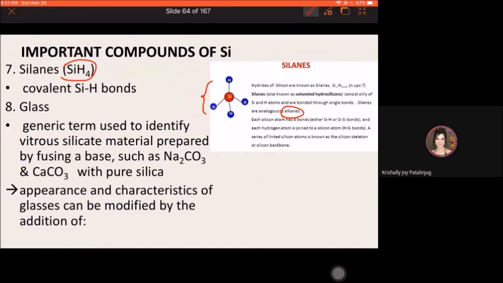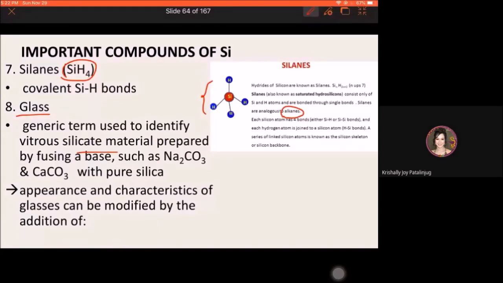Okay. Glass, finally, glass po yung isa sa mga pinanggagamitan ng mga silica materials. Most of the glasses contain silica, silicate material. Take note, glasses contain silicate materials, and they are usually prepared by fusing a base.